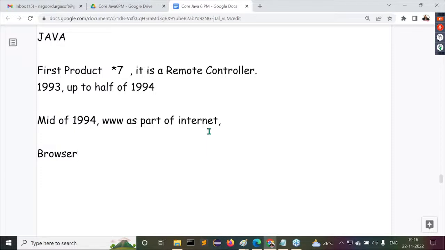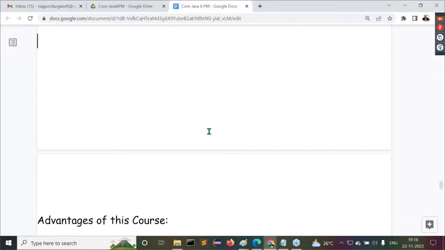Then there was very good demand for browsers in mid 1994. Observe carefully. In mid 1994, only one browser was getting very good demand. That browser is Mosaic. Mosaic is a browser, and it was getting very good demand. Who prepared that Mosaic browser? Actually, Mark Anderson. Not James Anderson, please remember this. Who is that James Anderson? England bowler, right? All right, sir. Anyway, Mark Anderson is the person who prepared this Mosaic browser.